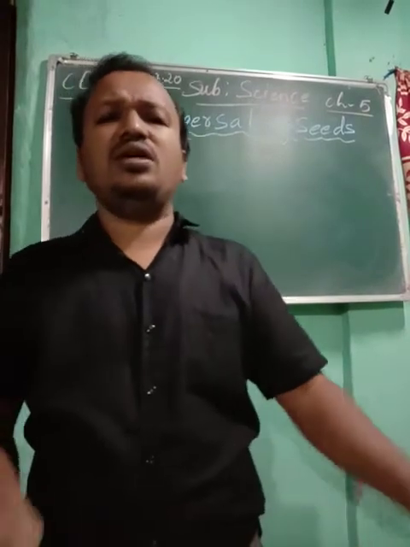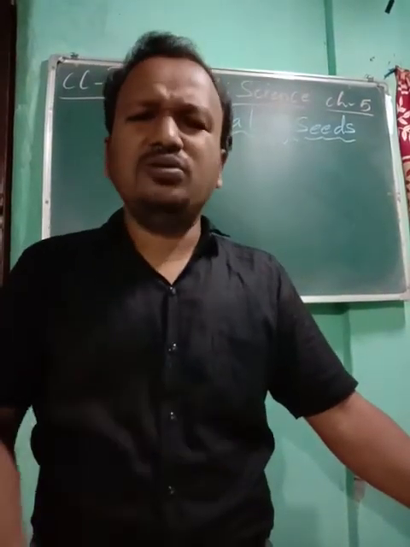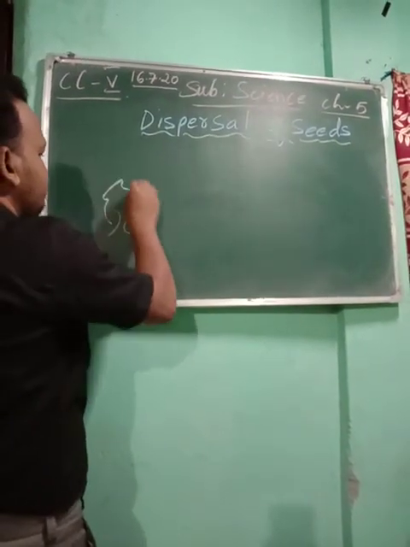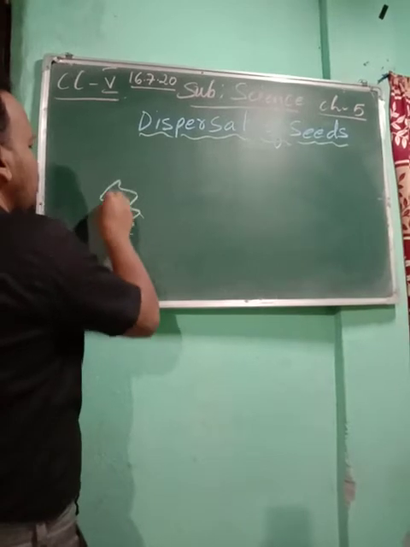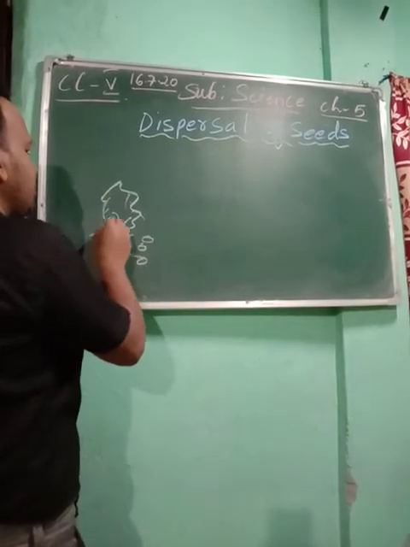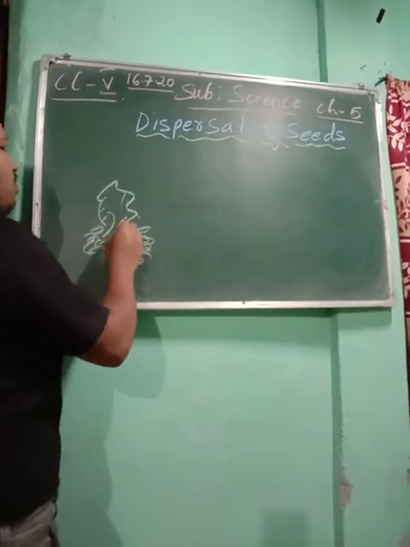Now you see why seed dispersal is needed. Suppose there is a tree, this is your plant, and suppose all the seeds from this plant fell down near the tree, lots and lots of seeds. What will happen?